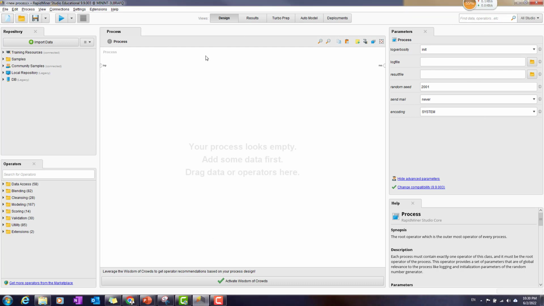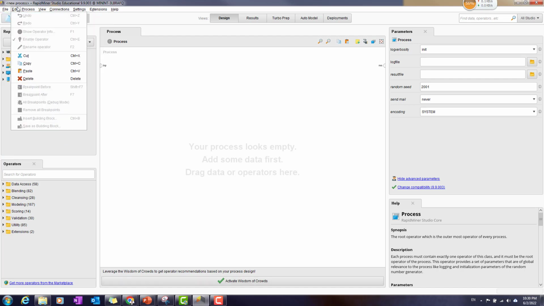If you take a look, these are the basic menus of RapidMiner. First of all, you can see File. You can open, because every time you run RapidMiner, everything will be saved as a process, a process of data analysis, and you can create a new process. You can open an old process that has already been saved on your computer, and save the process if you want. You can import the data, export the data, and so on. It is pretty much the same as the interface of Excel if you have ever used it, right?